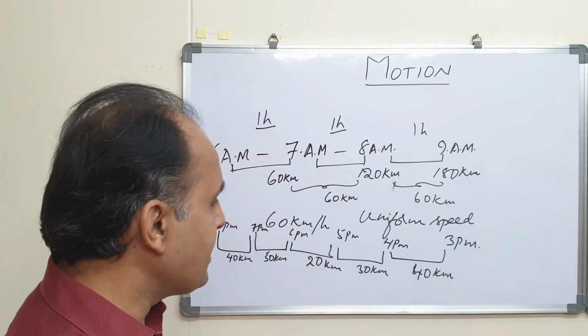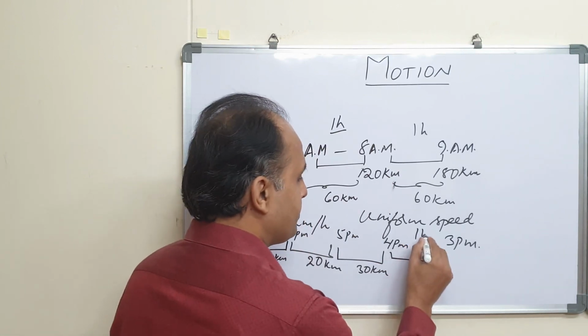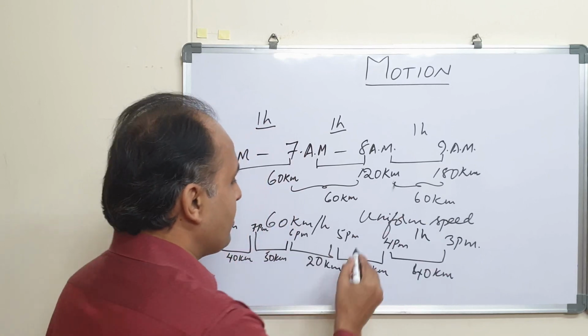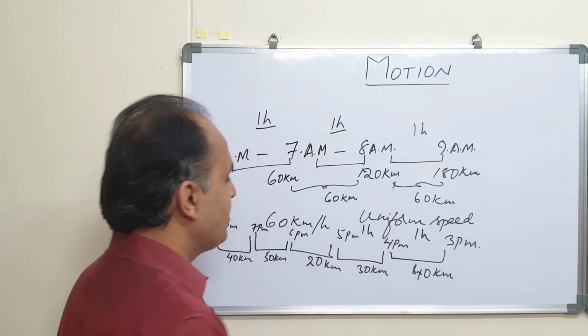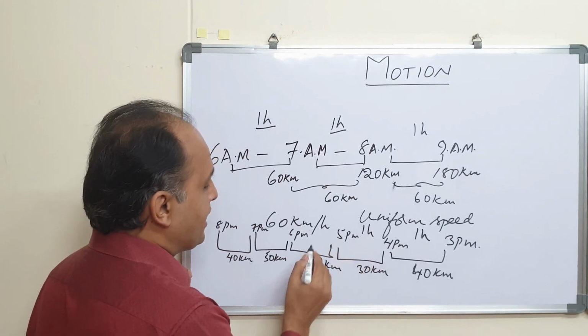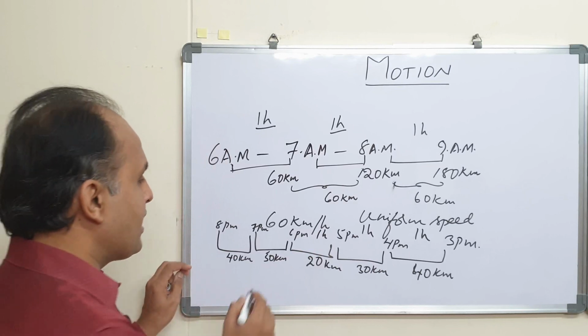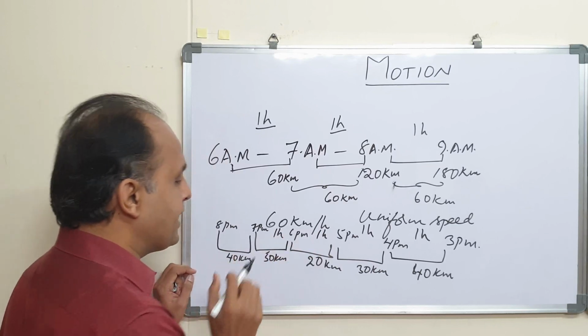Now let us see here. In the first hour, you covered 40 kilometers. In the second hour, you covered 30 kilometers, and in the third hour you covered only 20 kilometers. In the fourth hour, you covered 50 kilometers.